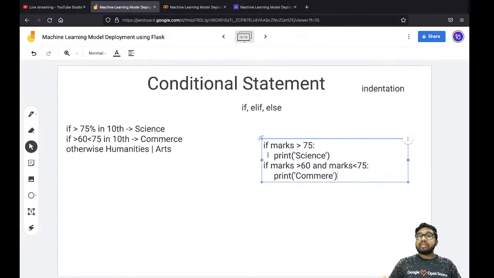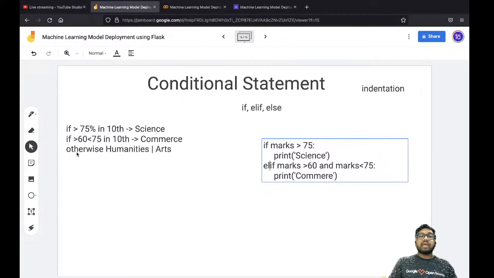Now if you're writing it this way, what is going to happen? First your Python interpreter will check this condition, and whether it's true or false, it will take some action. Then it will also check this second statement as well, right? You don't want to do this. If you want to say please check this statement only when the first statement is false, that's why we use elif.